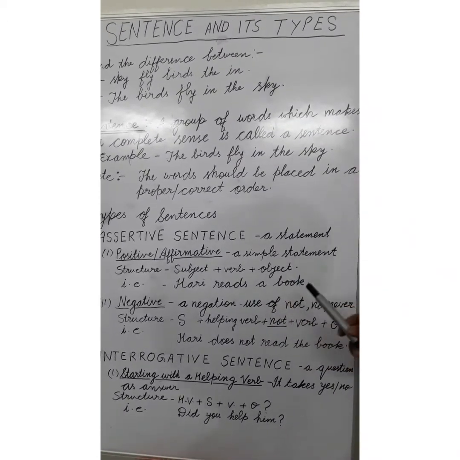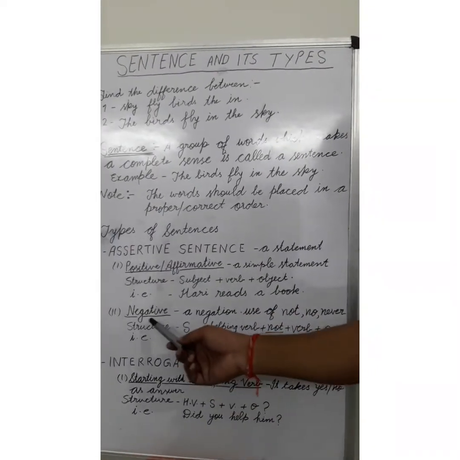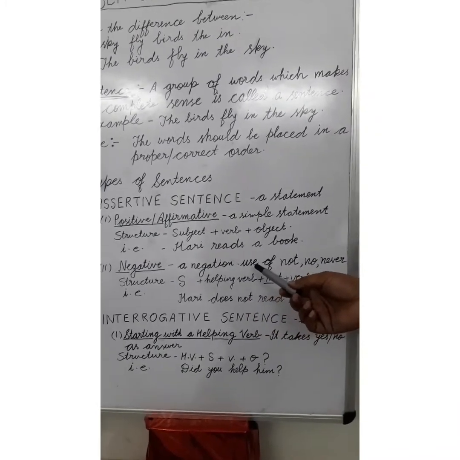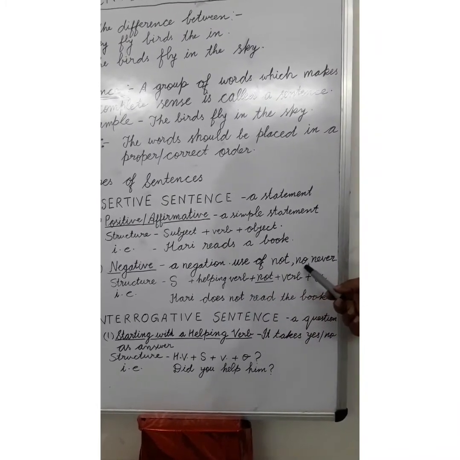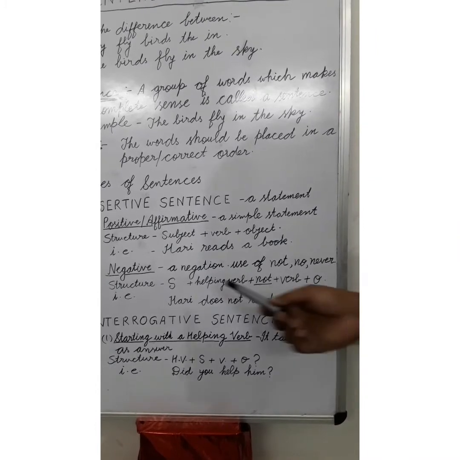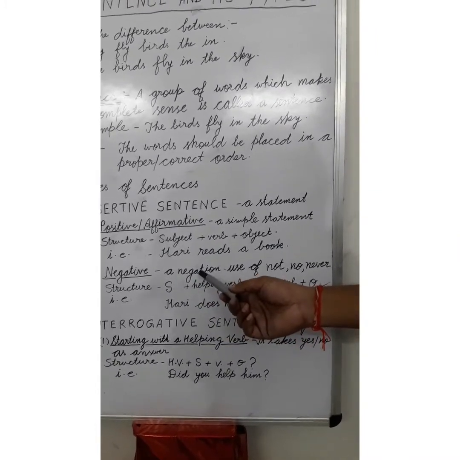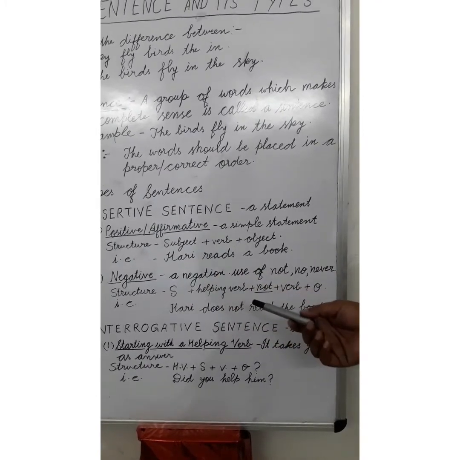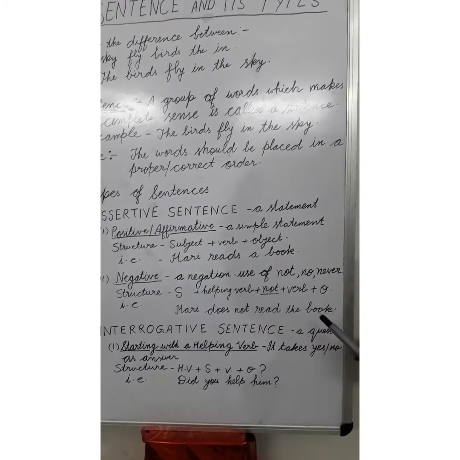So let us take the second category, negative. A negative sentence means there will be the use of not, no, never. It talks about negation, rejection. In such sentences we find that some work does not happen.